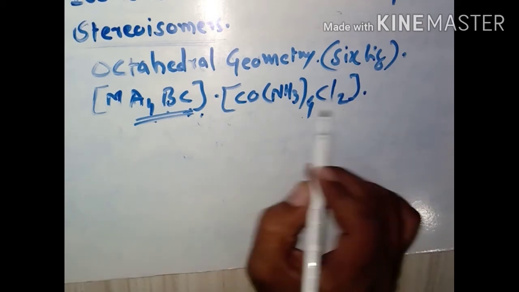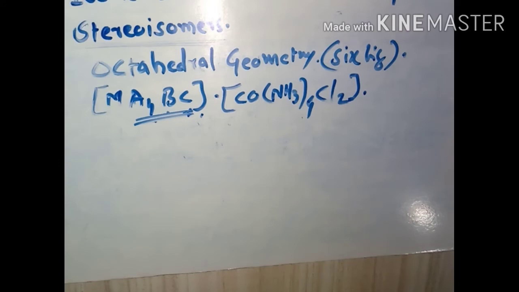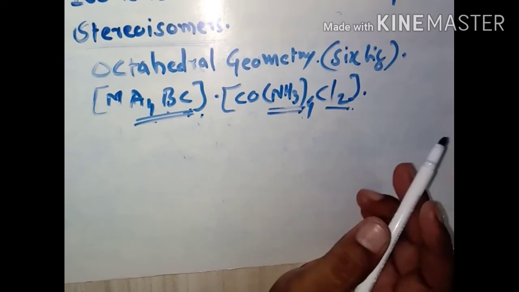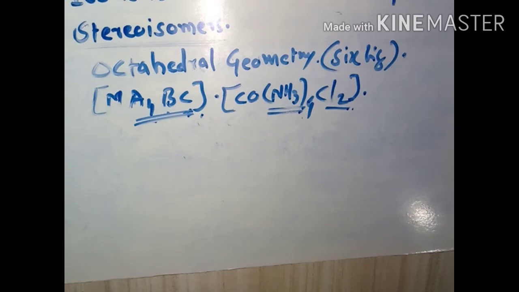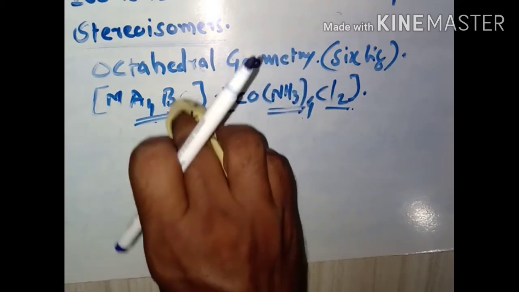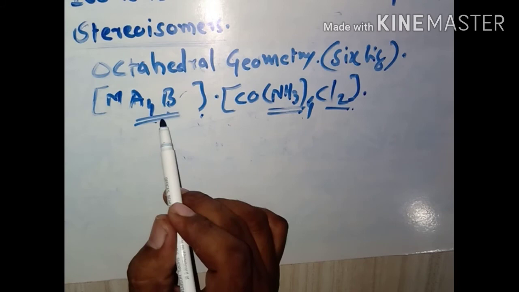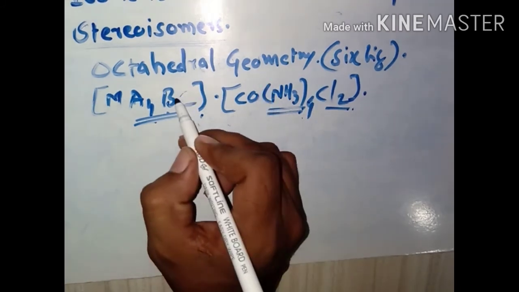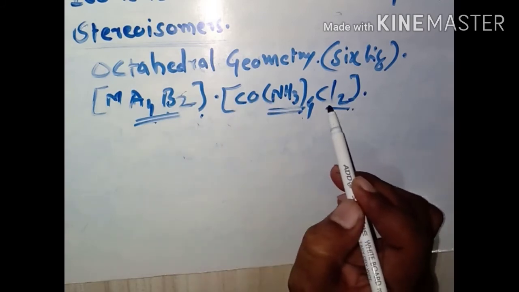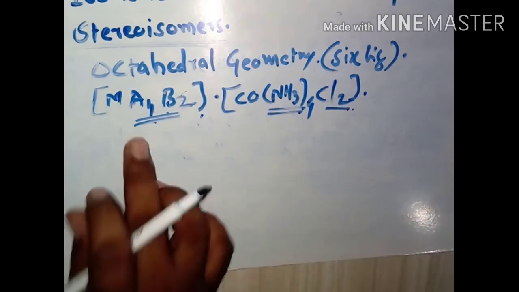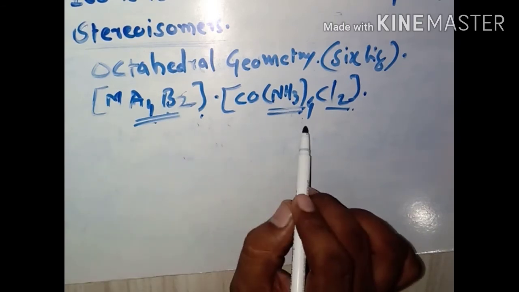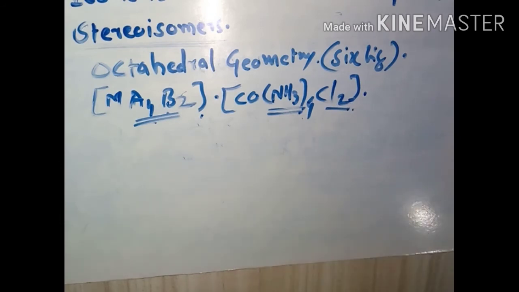Here we can also change this by various examples. Here we took the example of 4 NH3 type of ligand and 2 Cl type of ligand. Then in general, we can write Ma4 and B2 in this manner. Or we can also change the ligand here, 1 Cl and 1 H2O. If you take the example of Ma4BC, then you can write here Co(NH3)4, Cl and H2O, any one of the ligands.